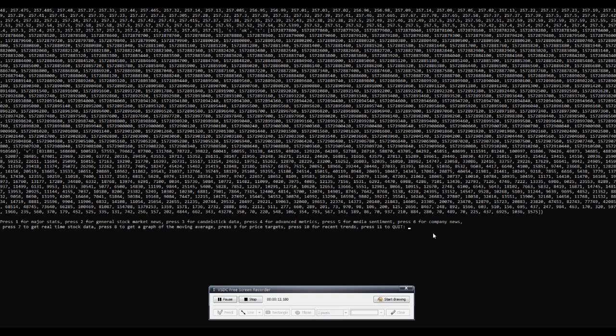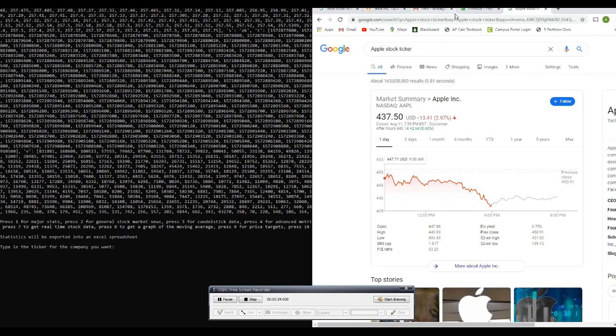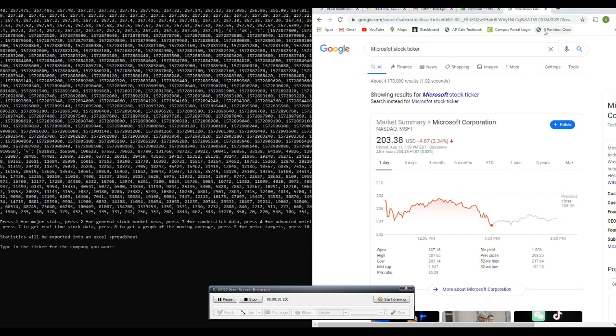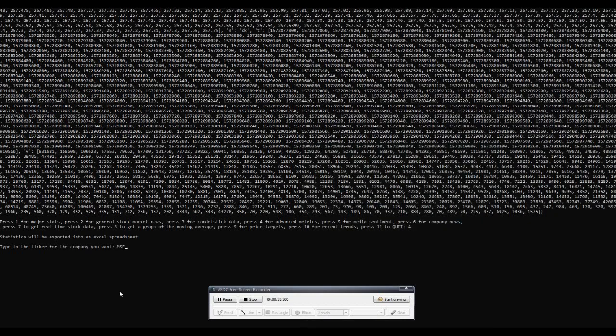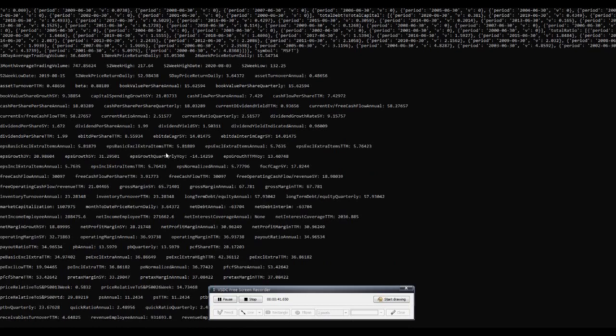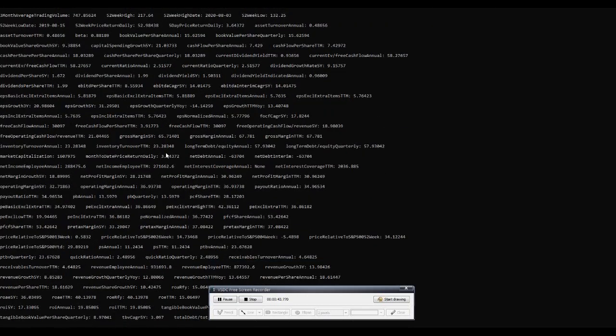Now press 4 to find advanced metrics. And it's going to be exported into an Excel spreadsheet. And let's pick a different company this time. Let's see Microsoft. So MSFT is the ticker for that one. And we're going to type in our API key again.